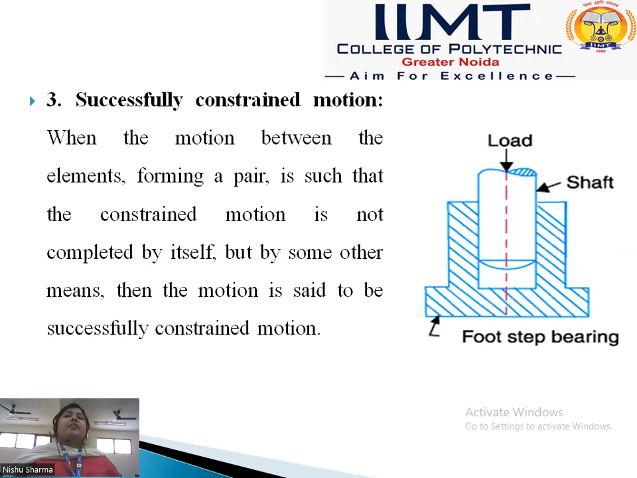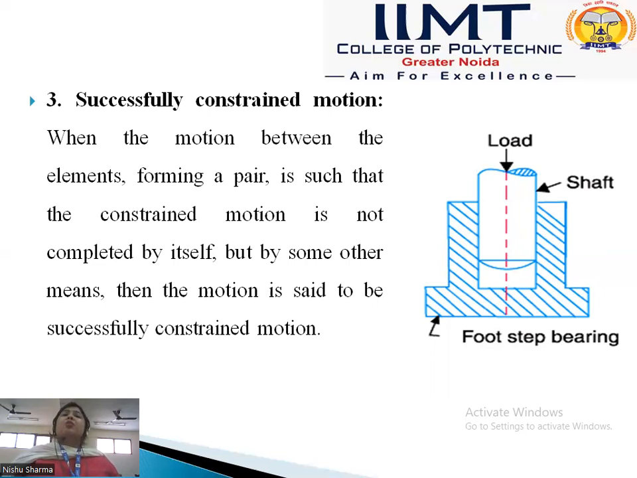Initially, when the load is not placed on this bearing, it has an incompletely constant motion, because it has two motions. The first is the rotating motion and the other is the upward motion. But after a load is placed at the top of the shaft and we prevent the upward motion of the shaft, there is only one motion, the rotating motion, and it changes into a completely constant motion, called a successfully constant motion.